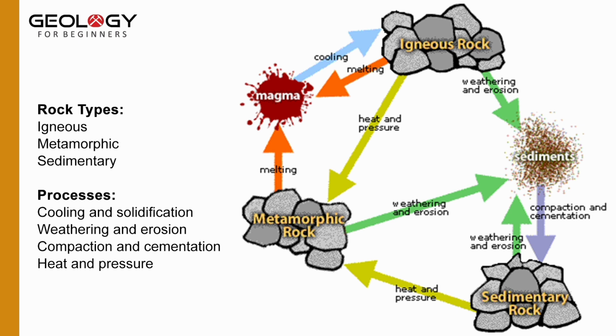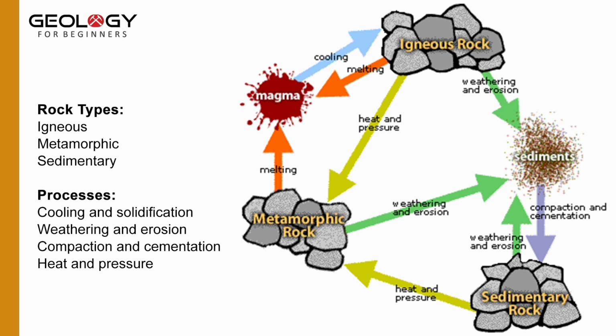These igneous rocks then turn into sediments by the process of weathering and erosion, which you can see on the right side of the igneous rock. After that, the compaction and cementation of these sediments start, and they turn into solid rock, which is called sedimentary rock. Compaction and cementation are collectively called lithification.